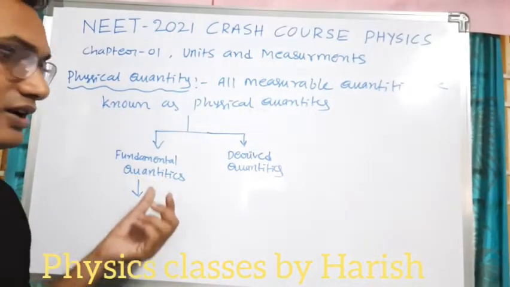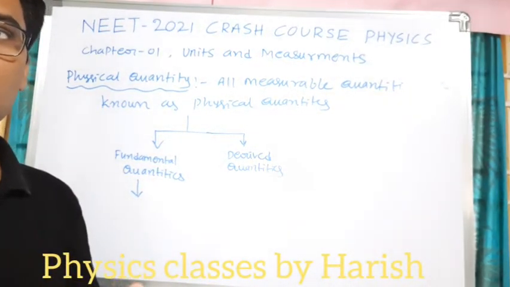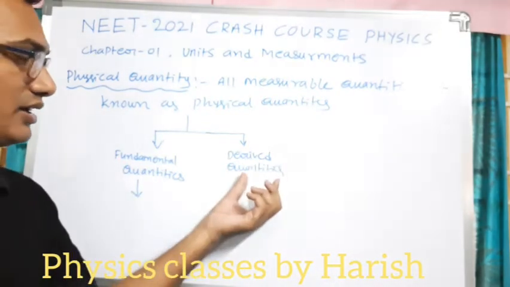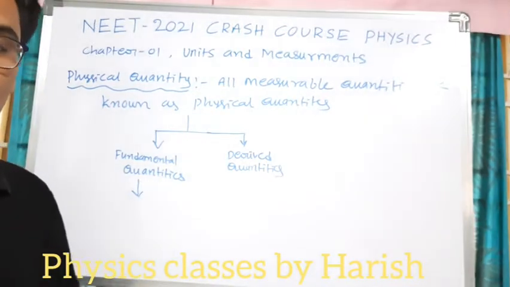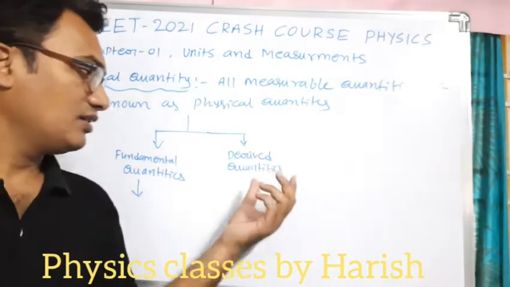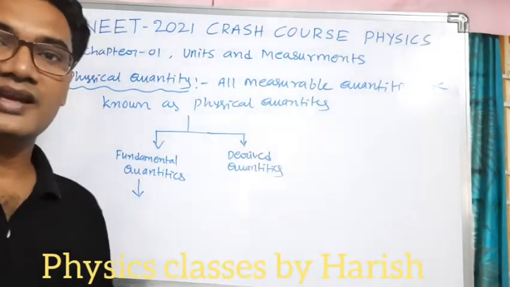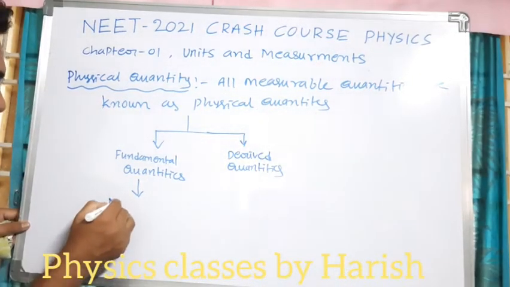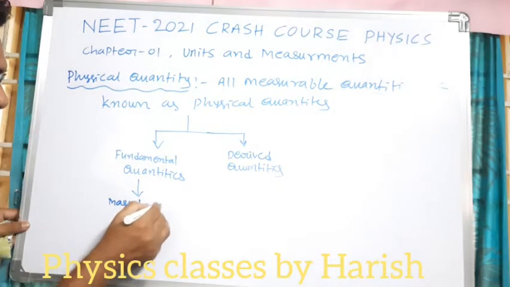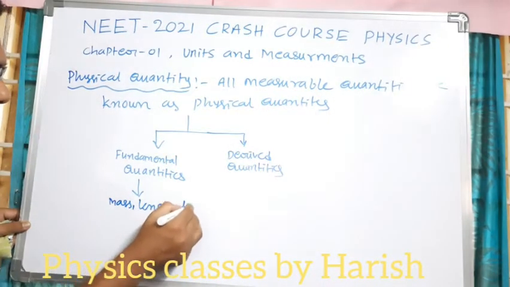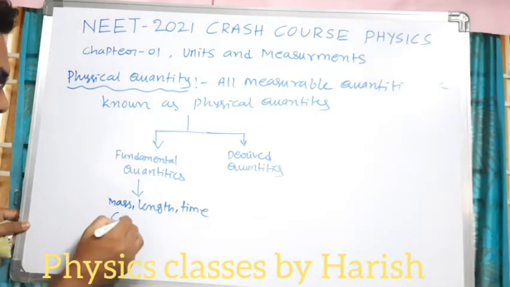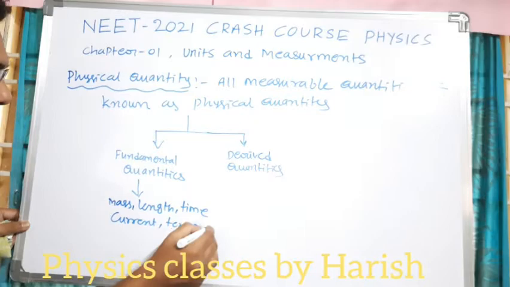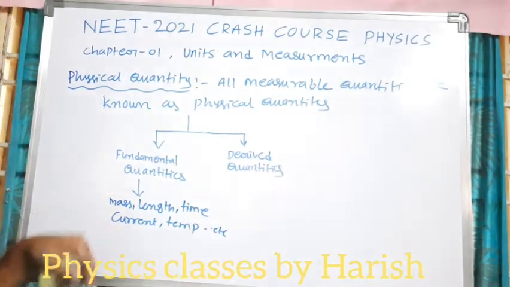Once again, a fundamental quantity means a physical quantity whose measurement need not depend on other quantities. A derived quantity means we have to depend on some other physical quantities. That type of physical quantities are known as derived quantities. Examples here: mass, length, time, current, temperature, etc. These are the fundamental quantities.